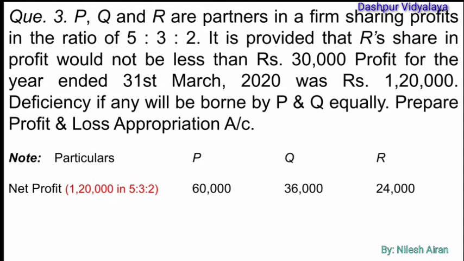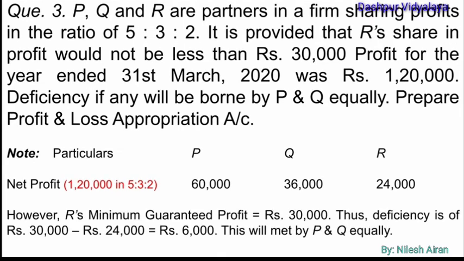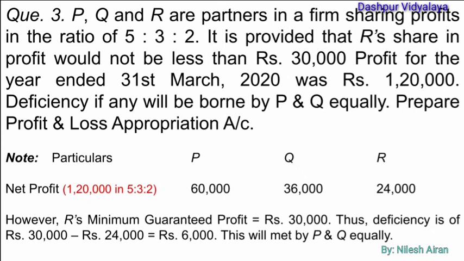In this question, we'll have to distribute first of all rupees 1,20,000 in their profit sharing ratio, that is 5:3:2. Rupees 60,000 for P, rupees 36,000 for Q and rupees 24,000 for R. However, R's minimum guaranteed amount is rupees 30,000. Thus the deficiency is of rupees 6,000, which will be made equally by P and Q. In this question, the deficiency will not be borne by P and Q in their ratio, as it is given in the question that the deficiency will be borne by P and Q equally.